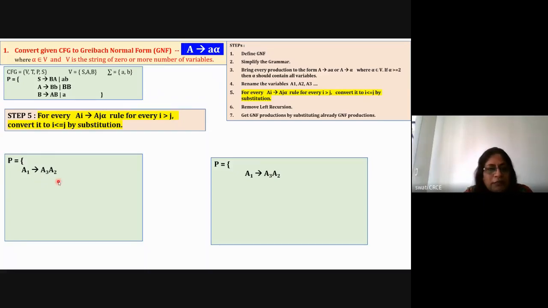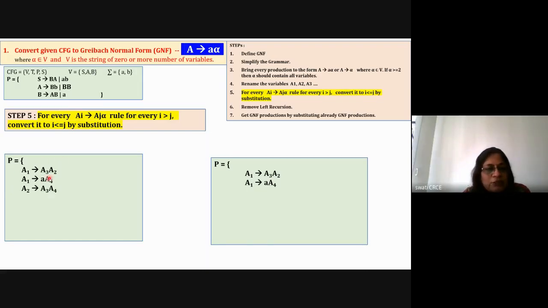Now take the second rule, A1 is equal to small a, A4. But this is already in GNF. It is already of this type. So we don't have to worry about this rule, and we don't have to make any change. And here there is no variable in front. Take it as it is because it is already in GNF. So the work is done for this particular rule.